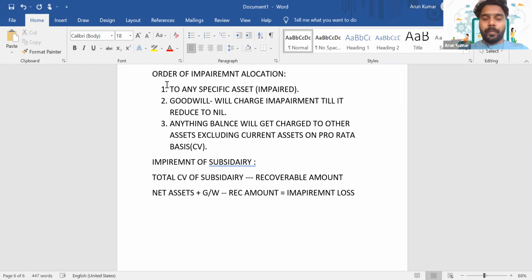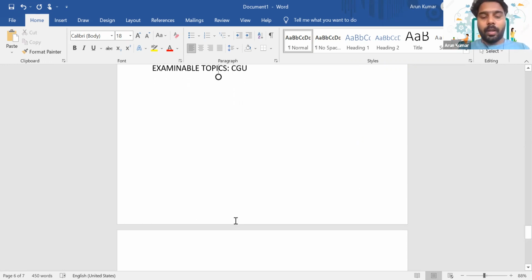Yeah, fine. So obviously, in the examinable topics, we should give higher importance to CGU. CGU is, of course, a for sure question. CGU can get tested. So make sure that you understood the impairment allocation with respect to CGU.